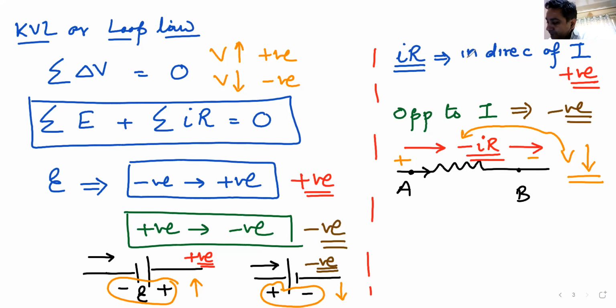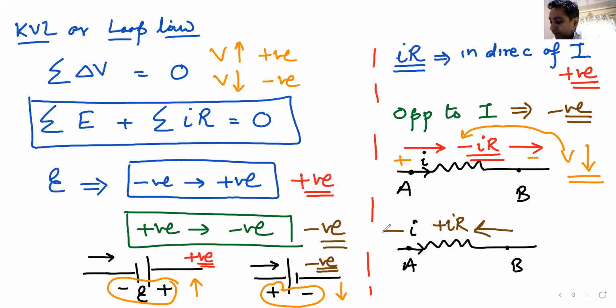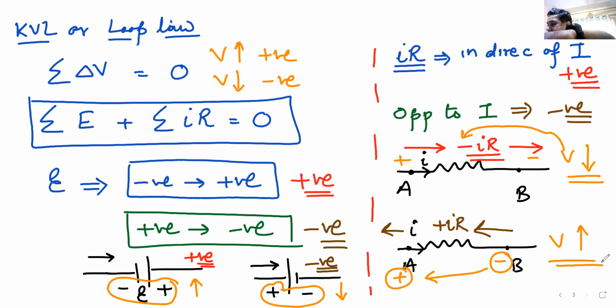But if I move like this, current is flowing like this, the black one, but I am moving like this from B to A. Then I am moving from a point of lower potential to a point of higher potential. Since I am moving from lower potential to higher potential, potential will be rising and it is taken as positive.